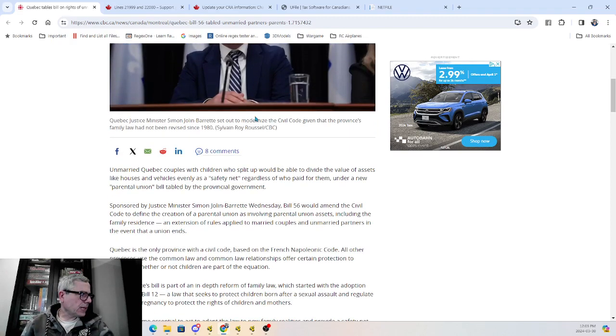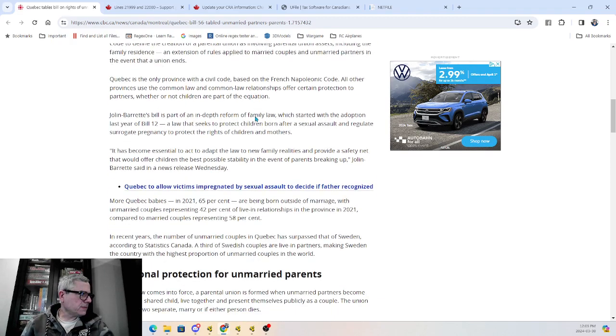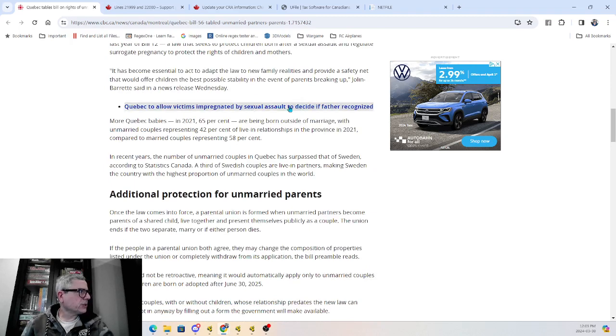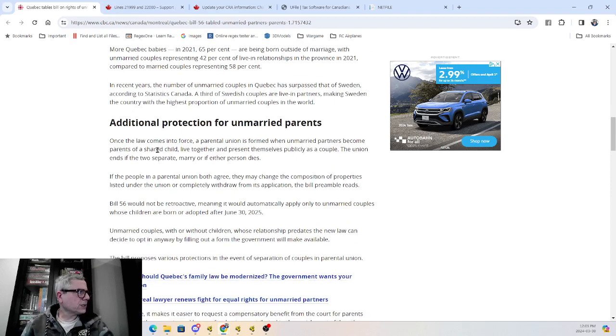So what does this bill aim to do? Here it is. Once the law comes into force, a parental union is formed when unmarried partners become parents of a shared child, live together, and present themselves publicly as a couple. The union ends if the two separate, marry, or if either person dies.